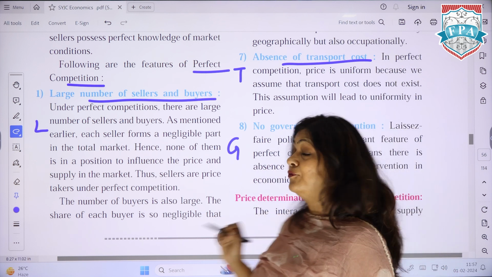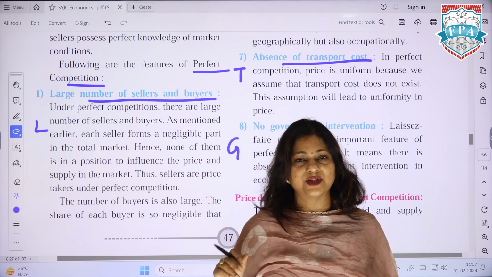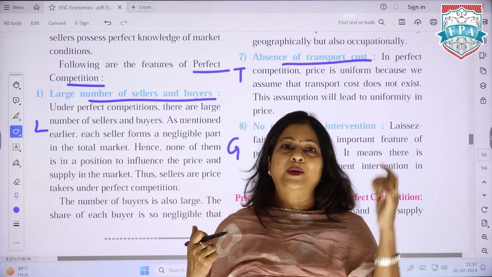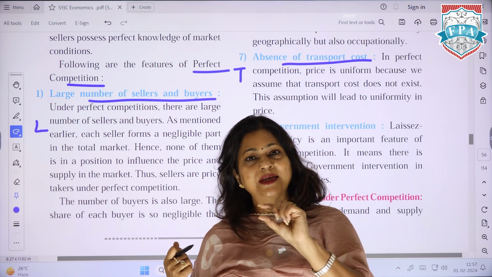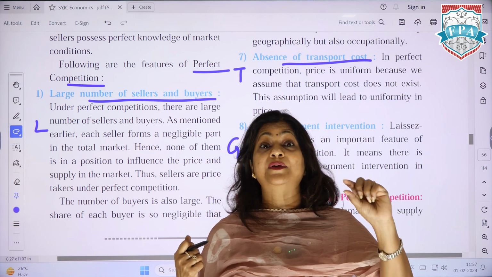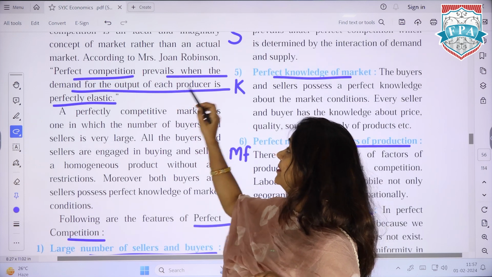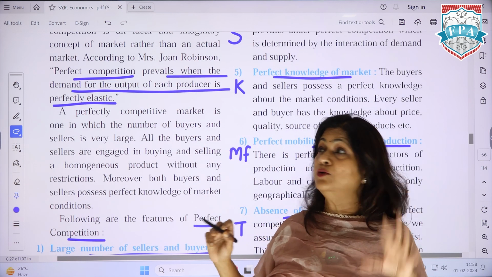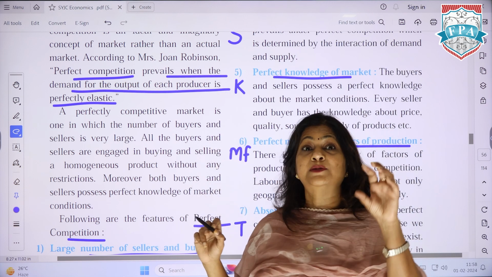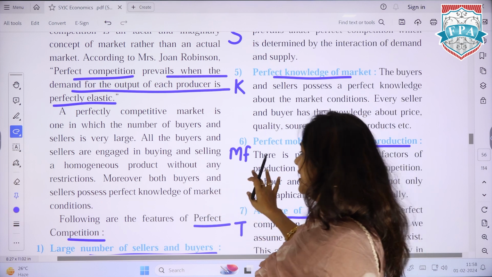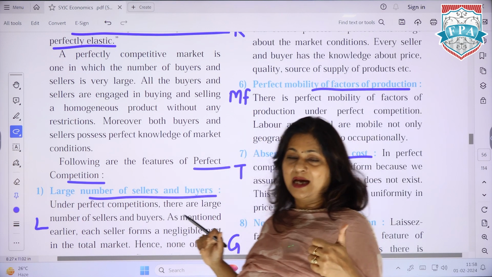सो देयर आर 8 फीचर्स और मुझे सारे के सारे 8 फीचर्स चाहिए क्योंकि अगर ये क्वेश्चन आएगा एग्जामिनेशन में लॉन्ग क्वेश्चन आएगा. सो पहले आप डेफिनेशन देंगे. जब आप डेफिनेशन देंगे आपकी डेफिनेशन में essentially ये लाइन होनी चाहिए कि perfect competition prevails when the demand for the output of each producer is perfectly elastic. I need this line for you to start your answer. Then for the features, large number of buyers.